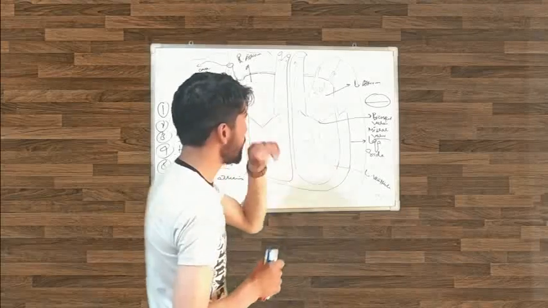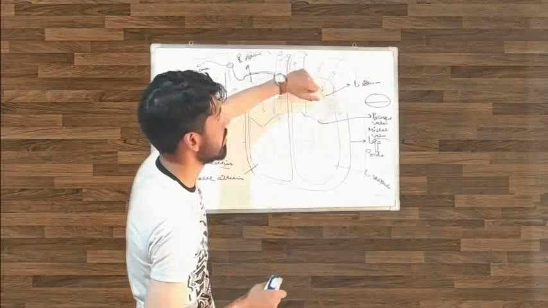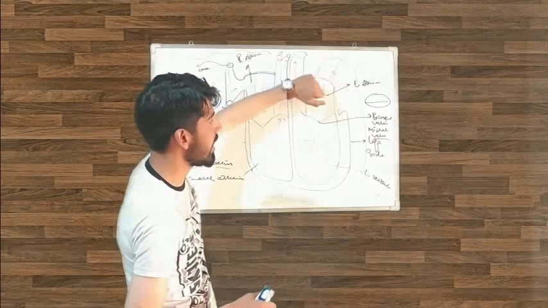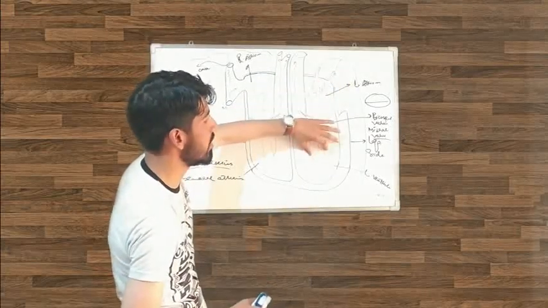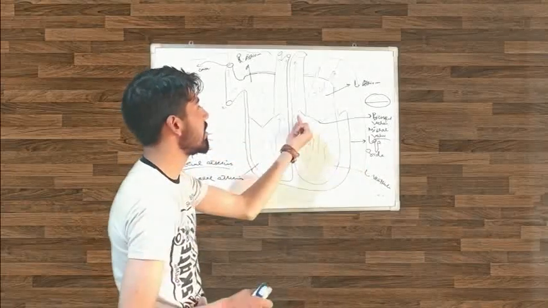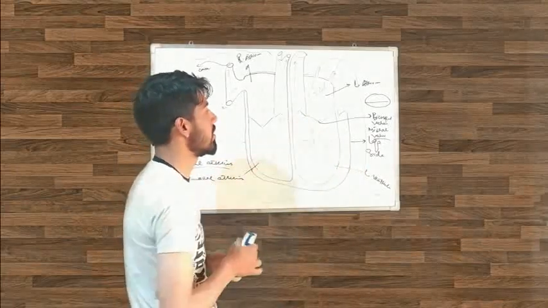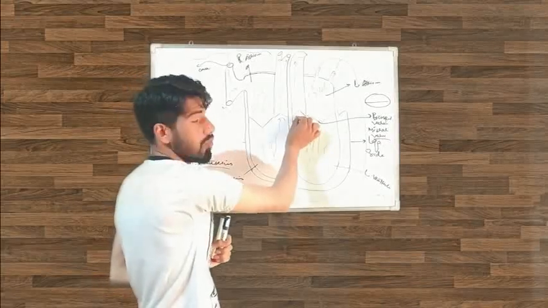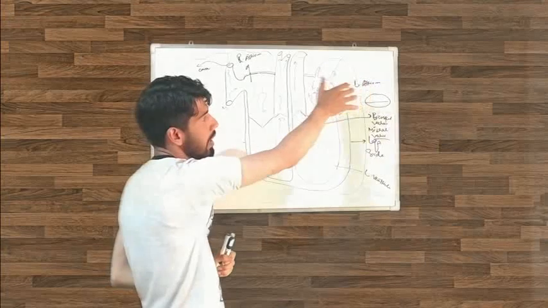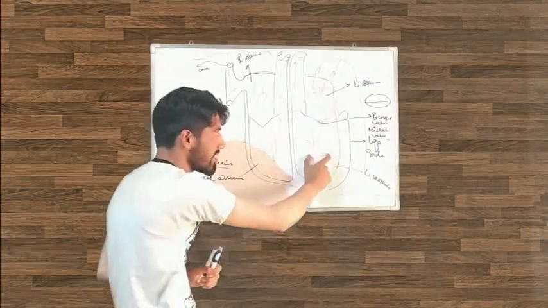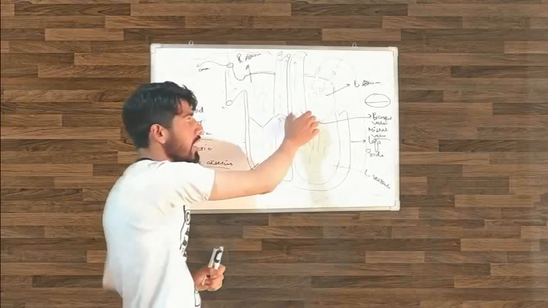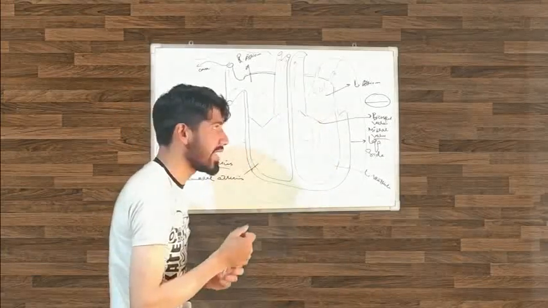And when this left atrium contracts and blood comes in this side, in this left ventricle, what happens that time? If we talk about this aortic valve, when this left atrium contracts, the blood comes in this side. That time this valve will be closed.